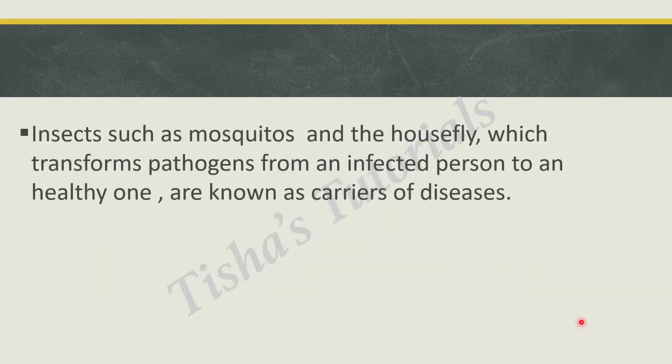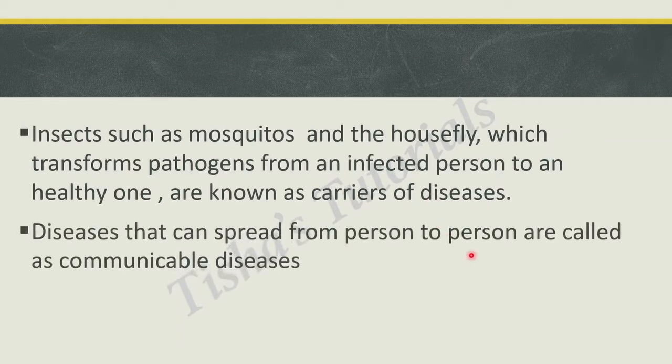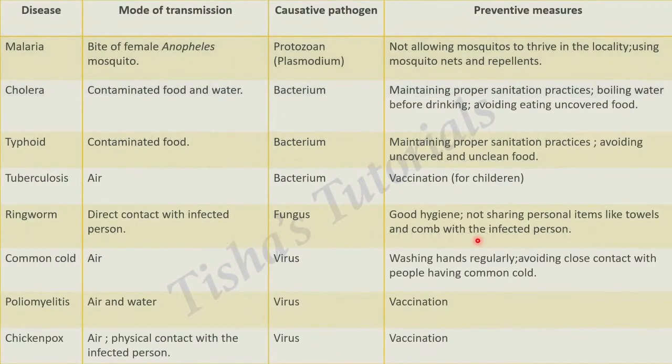Insects which transmit pathogens from an infected person to a healthy one are known as carriers of diseases. Diseases that spread from person to person are called communicable diseases. Here is the list of a few diseases, the mode of transmission, the causative pathogen, and the preventive measures as well. This is just for your information. I don't think questions can come from here in your exam question paper.